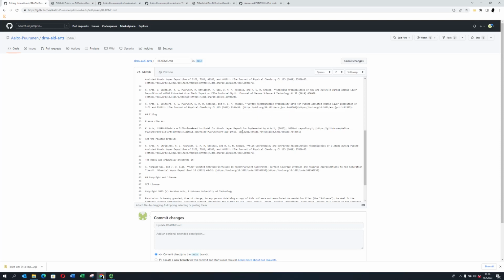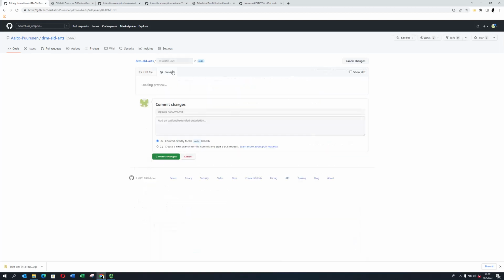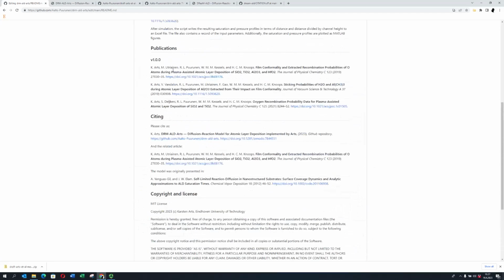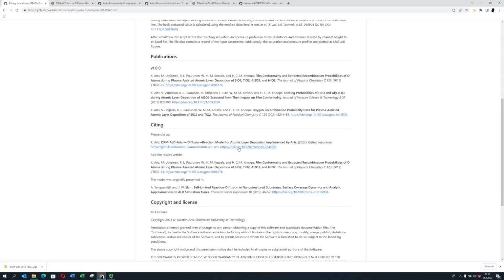Okay. So we can copy from here actually, or you can just type it like that. Yeah, and then the HTTPS. And here. Yeah. If you want, we can test it in the preview to see that it actually works. It was this one, citing.